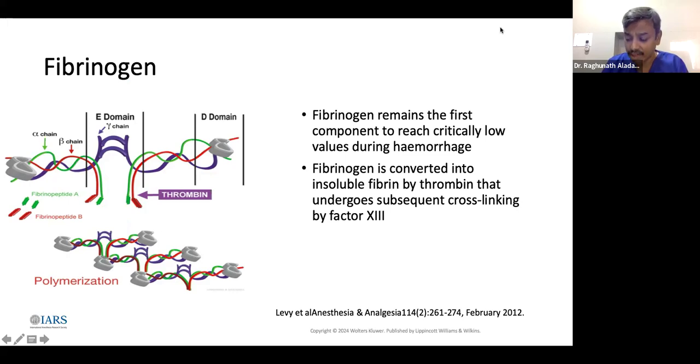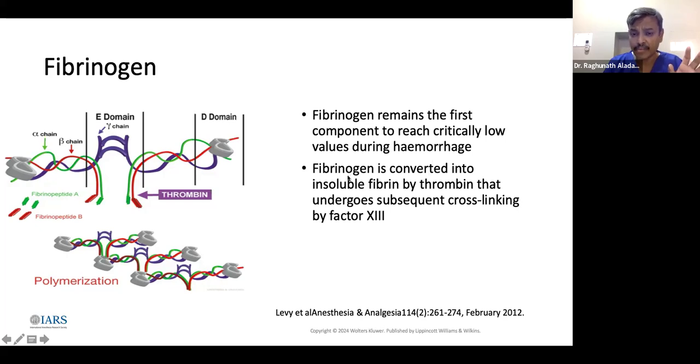Fibrinogen, as I told, is a very critical factor for hemostasis in the context of perioperative bleeding. We know, depending upon the country availability, we are using cryoprecipitate and fibrinogen concentrate. We were using cryoprecipitate earlier. Now fibrinogen concentrate is also available, and we are using it more and more. This is the first factor which critically goes very low during hemorrhage.